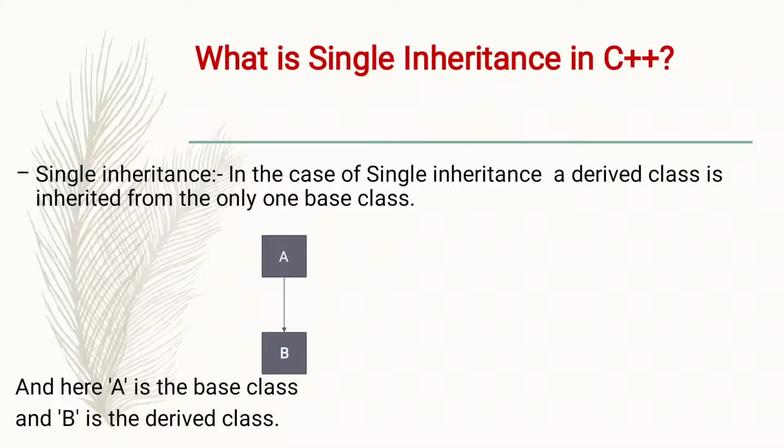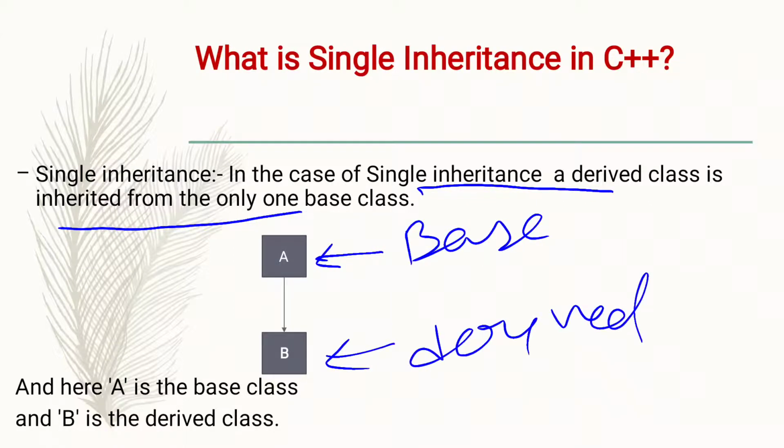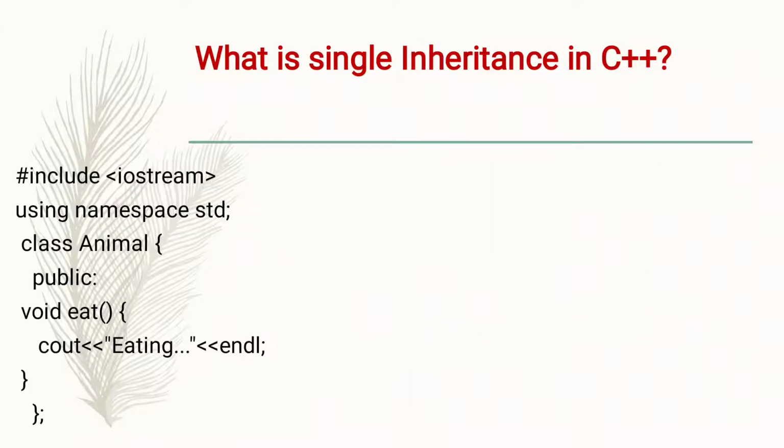What is single inheritance in C++? In the case of single inheritance, a derived class is inherited from only one base class. Clear? So here class A is what? Base class, and class B is the derived class, right? And class B inherits all the properties and behavior of class A. Let's see one example.